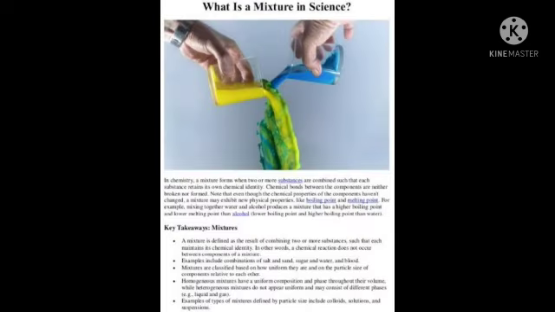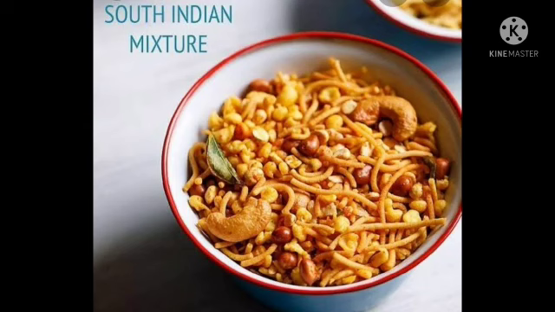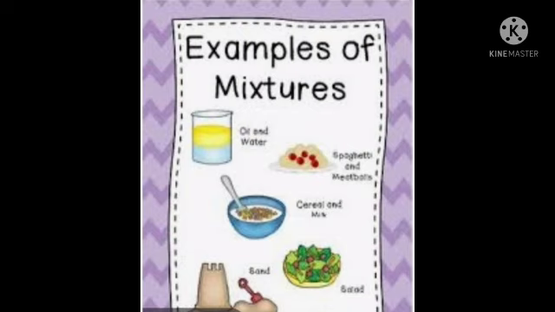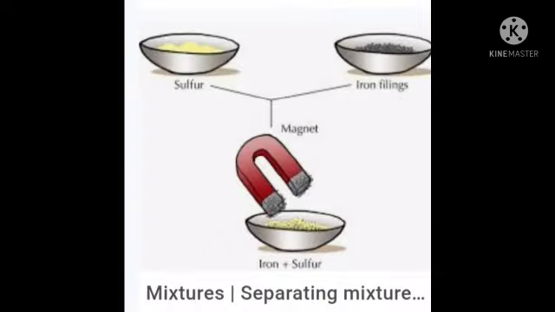Next, about mixture. Already I said matter is divided into two, pure substance and mixture. Pure substance is divided into two, element and compound. Then what is mixture? Mixtures consist of two or more substances simply mixed together but not chemically combined. Like a compound, they are not combined chemically.